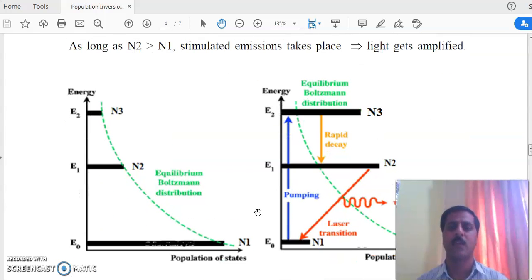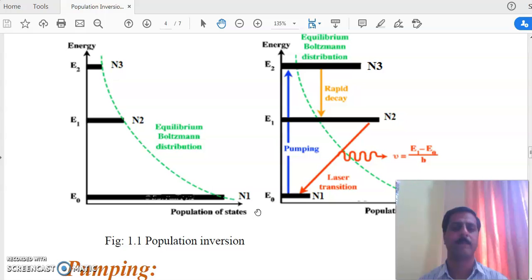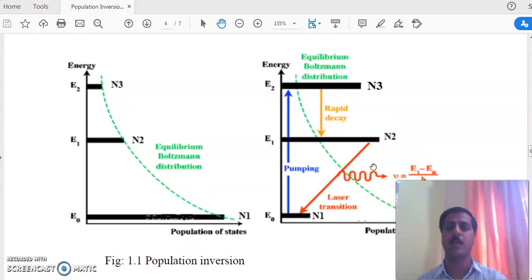Again I am showing you here a diagram. Population of states: N1, number of atoms, at thermal equilibrium E2, N3 is less, N2 is larger. That is the Boltzmann distribution curve at thermal equilibrium.